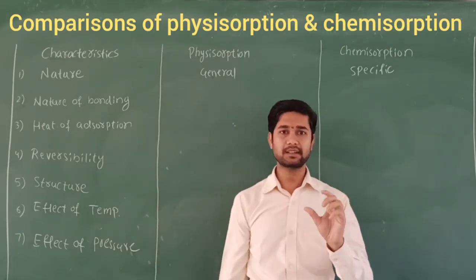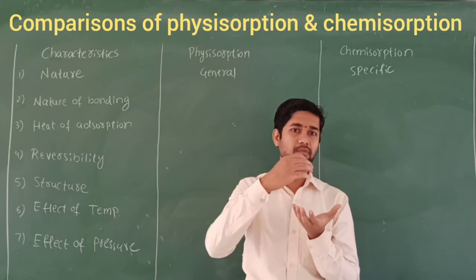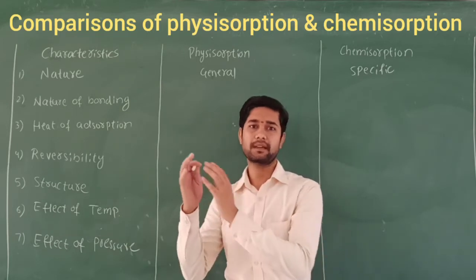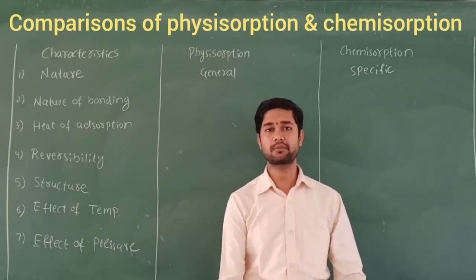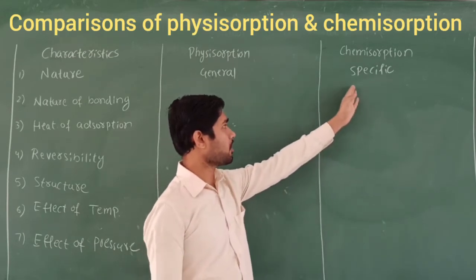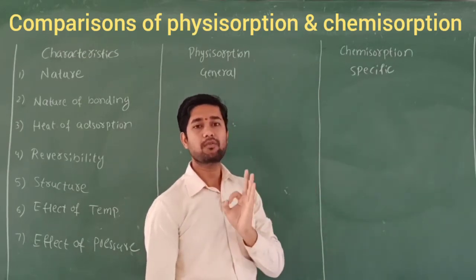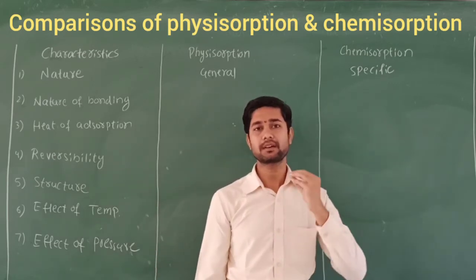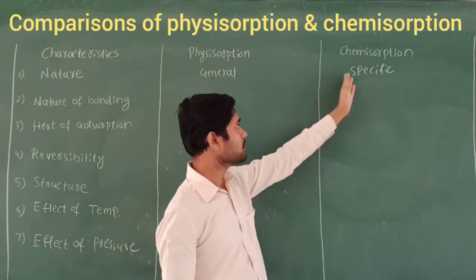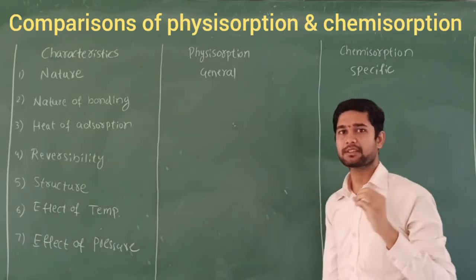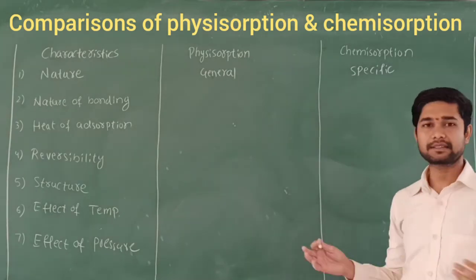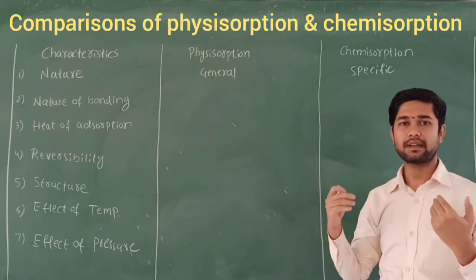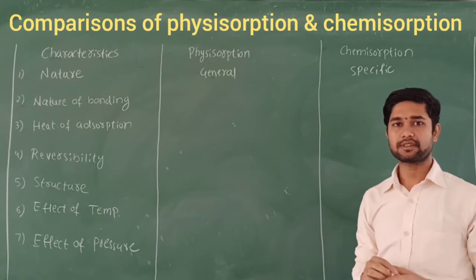We have seen oxygen on tungsten. On the surface of tungsten, the oxygen molecules stick to the surface, and the force of attraction will be very high because covalent chemical bonds form here. So oxygen is chemisorbed only if formation of the oxide is possible. Similarly for hydrogen, a hydride is going to form. So chemisorption usually takes place under very specific conditions, whereas physisorption is general because of the weak van der Waals force, so any gas molecules may stick to the surface of the adsorbent.